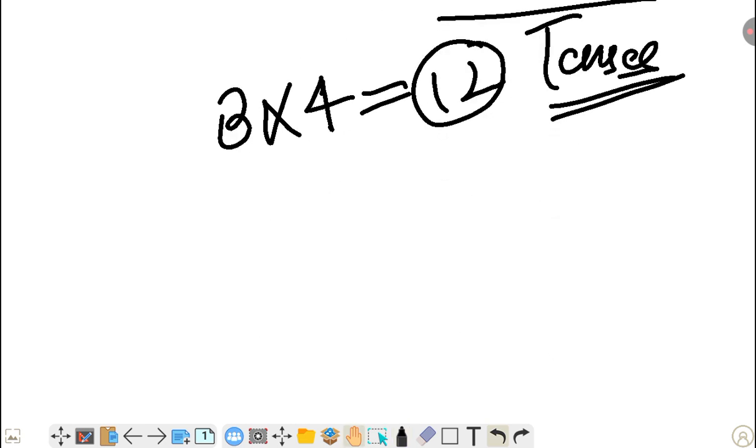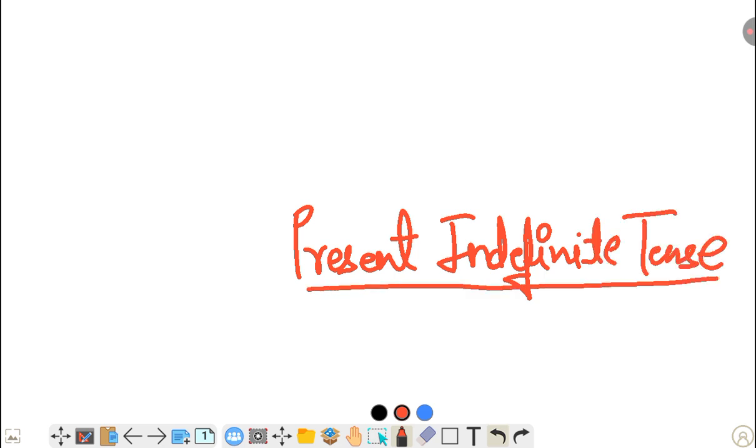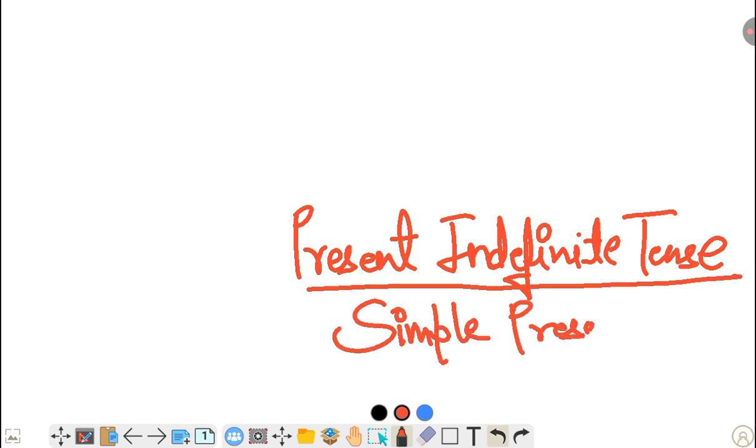So the first tense we are going to learn is present indefinite tense. Sometimes it is also called simple present tense. Sometimes it is also called what?